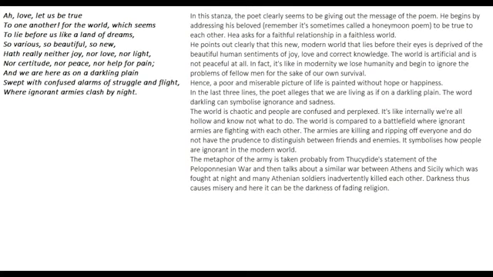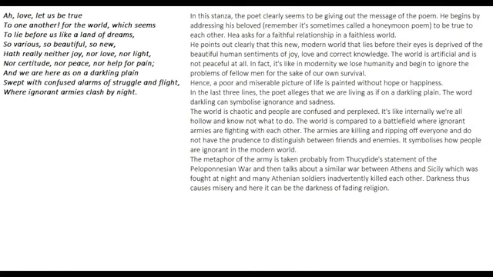It does not have joy. It does not have any space for love. People are cheating these days. You can see there are so many breakups and so many other things. No light. Okay, there is no space for light, nor certitude, nor peace, nor help for pain. People are not even ready to help each other. Hence, a poor and miserable picture of life is painted without a hope of happiness.